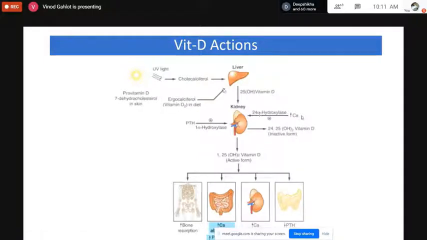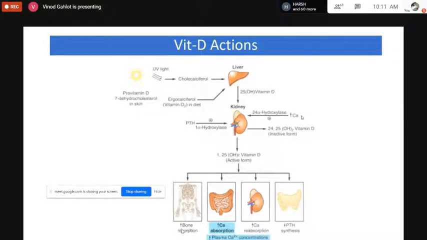Parathyroid hormone, by using the enzyme 1 alpha hydroxylase, helps in the conversion. 24 alpha hydroxylase also helps in increasing the calcium concentration in the plasma, whereas 24,25-dihydroxyvitamin D, which is the inactive form, is converted to 1,25-dihydroxyvitamin D, the active form.